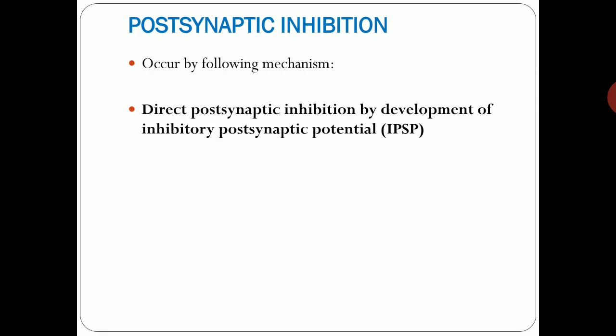So with either potassium or chloride channel opening, hyperpolarization develops, and hyperpolarization leads to the inhibitory postsynaptic potential. So this is the mechanism for postsynaptic inhibition.